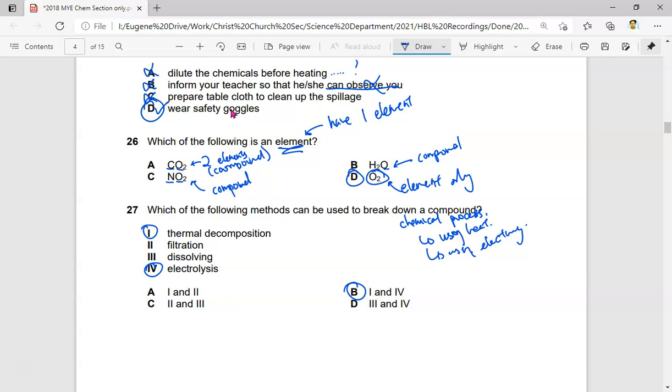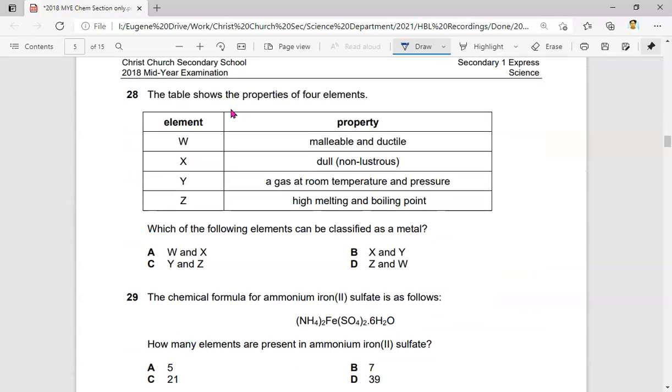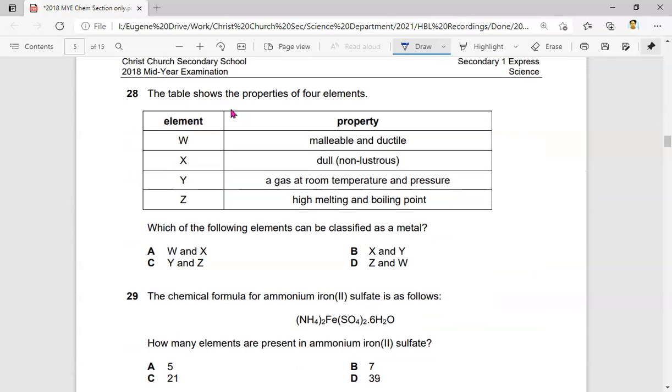Therefore, the answer is B. Okay, question 28. The table shows the properties of 4 elements W, X, Y, and Z. Which of the following can be classified as a metal? So metal, okay, let's look at the property. Are metals malleable and ductile? Yes. Are metals dull and non-lustrous? Answer is no. This is most probably a non-metal.